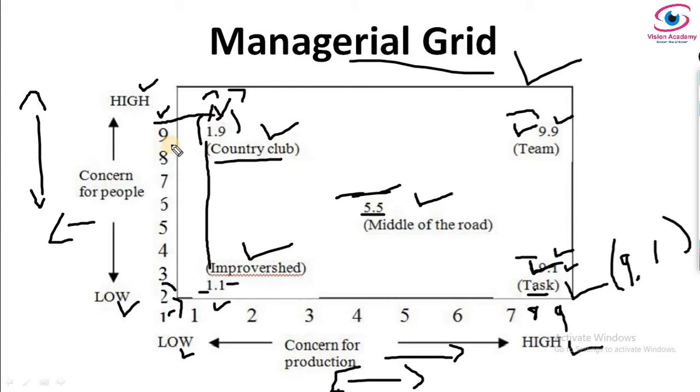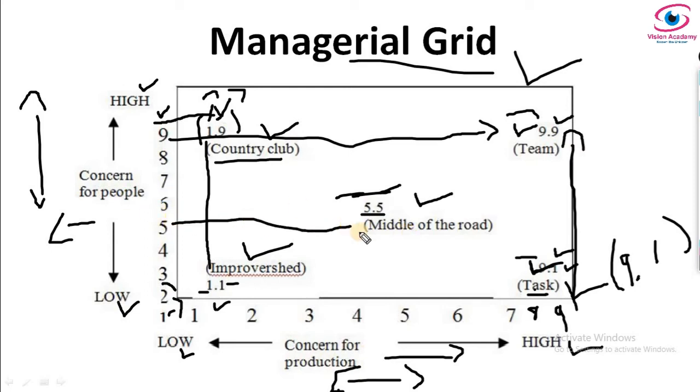So we can see the same thing in the team. So here in the team 9, and this side also 9, so both sides 9. In the middle of the road, here 5 for people and 5 for production also, which means the middle of the road concept. It does not mean it is just interpreting highest concern or lowest concern for people or production, that's it. And based on concern, their leadership category is interpreted.